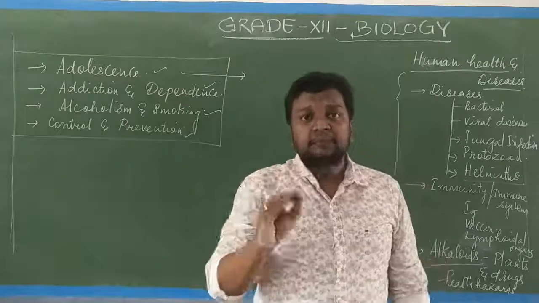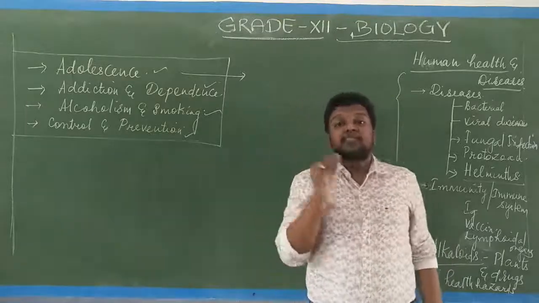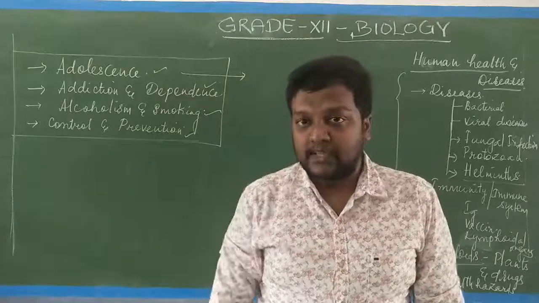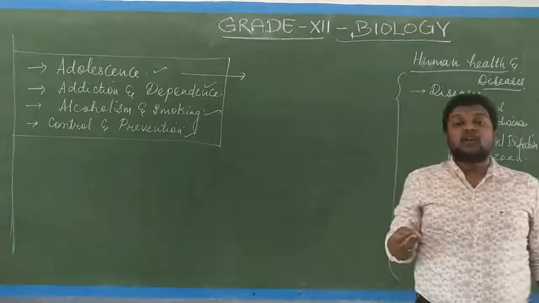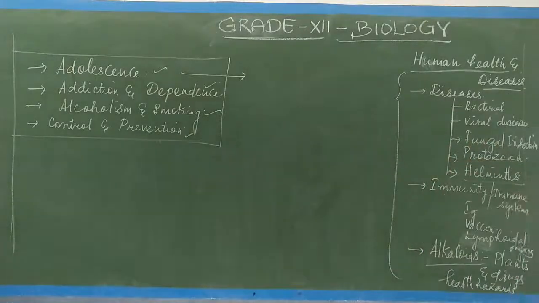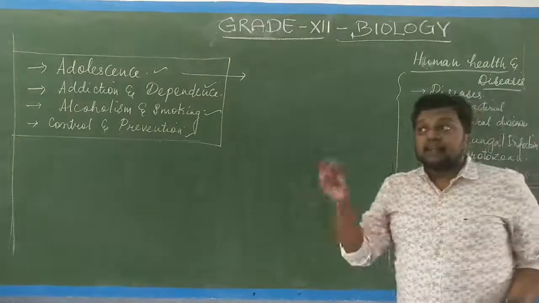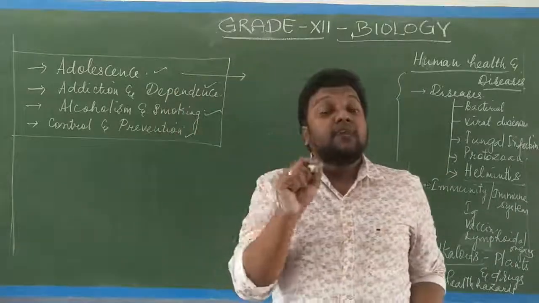Due to this, the individual or student wants to expose themselves to various kinds of recreational activities, adventure, and experimental activities, and they want to have lots of excitement.